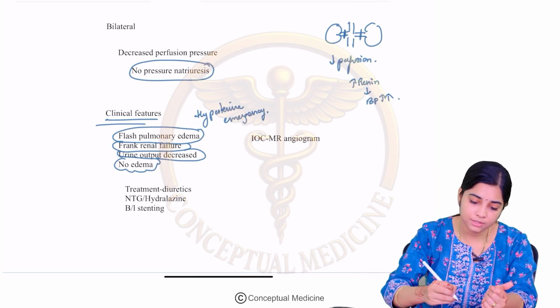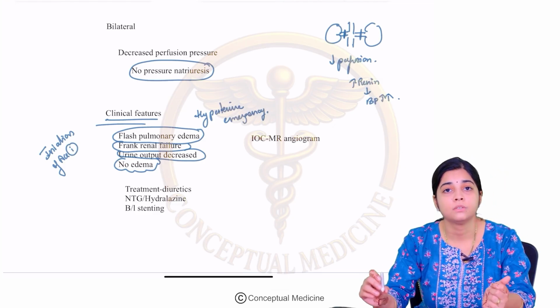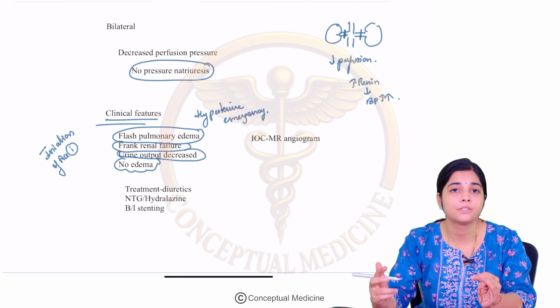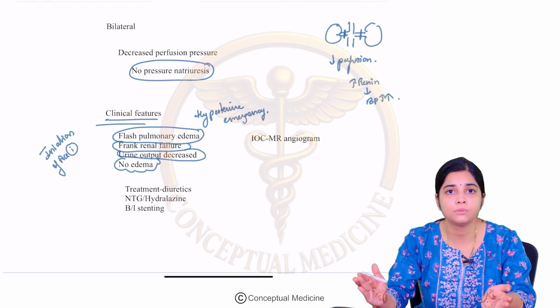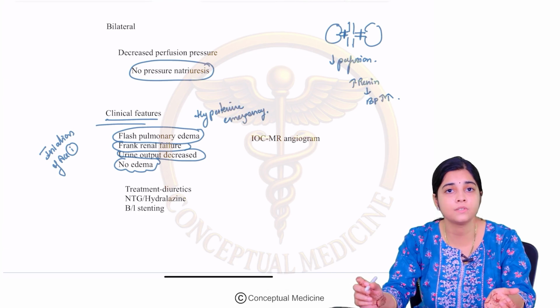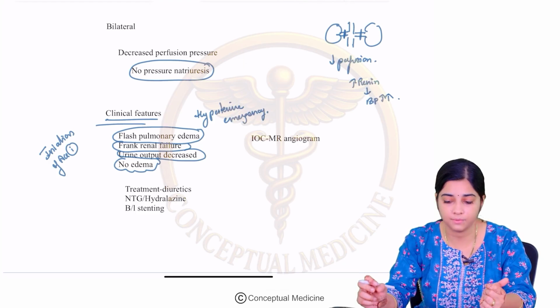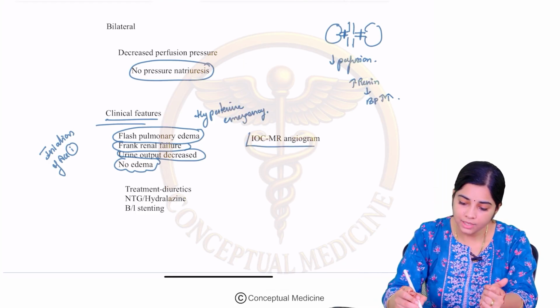Most commonly, how do they present? They present after initiation of ACE inhibitors. So, now a patient has come with uncontrolled hypertension, you initiated him on ACE inhibitors and you have not found that there is a bilateral renal artery stenosis, then they can present to you with a flash pulmonary edema after the initiation of ACE inhibitors. Okay, right?